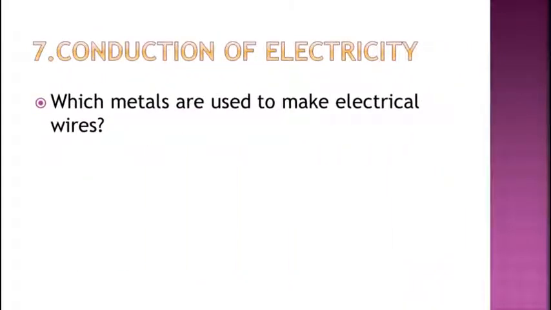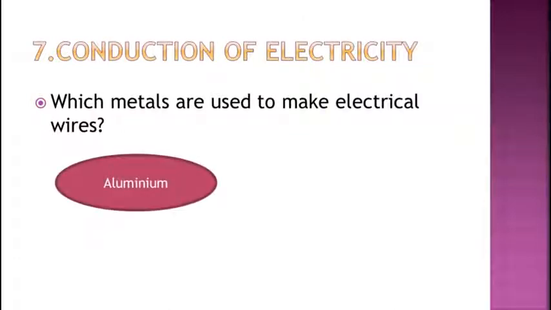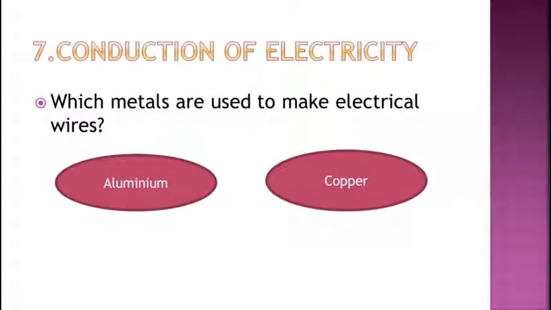Now next is conduction of electricity. So which metals are used to make electrical wires? So it is aluminium and copper. So these are the metals which are the good conductors of electricity. That means from the aluminium and copper, electricity can easily be passed.